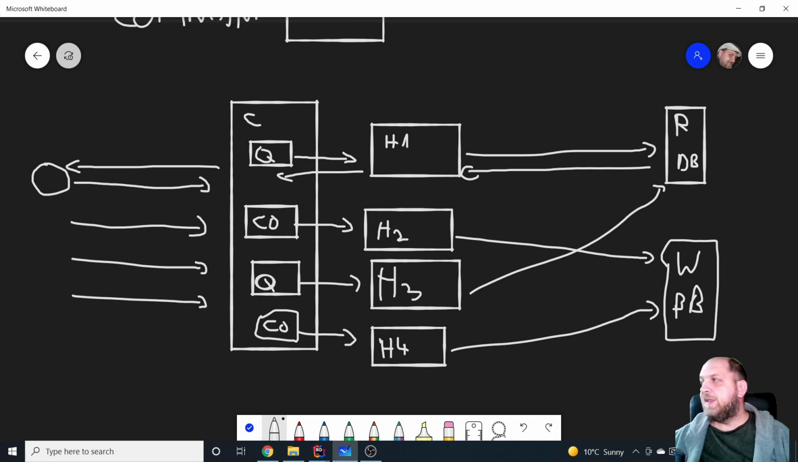Now, the only thing is that in this approach, what we would also need is a background process somehow that will keep these two databases in sync. And you can achieve this if you work with a SQL database, for instance, via triggers.